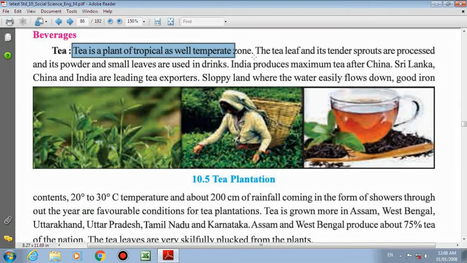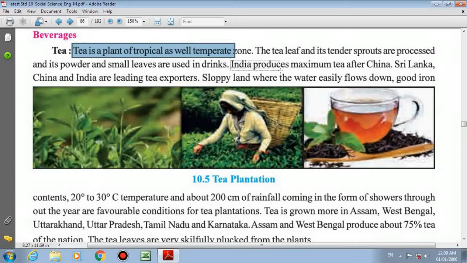So till now there are 3 questions I asked you in the comment section. The first question, what is the meaning of beverages? Second question, which is actually a repeat, what do you mean by temperate zone and torrid zone? And third question, tropical means what? Okay, now we go ahead. The tea leaf and its tender sprouts, these parts of the leaf you can say, are processed, and its powder and smaller leaves are used in drinks. This is again information you have to remember.